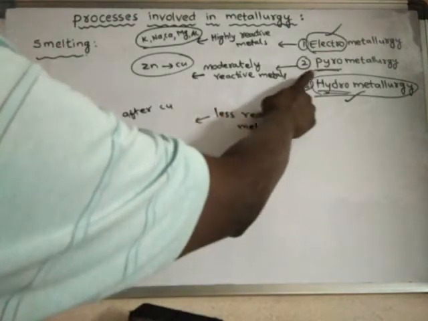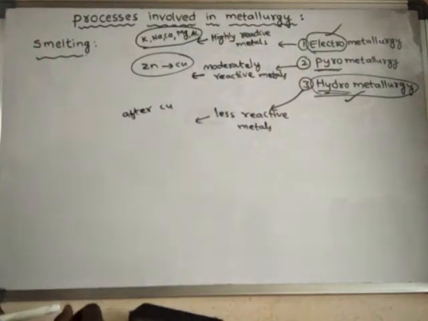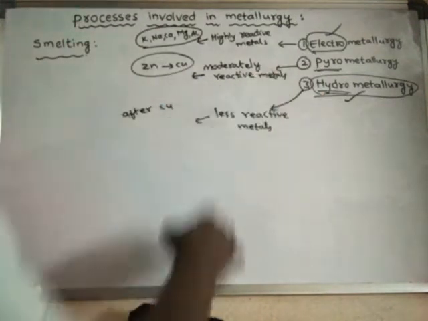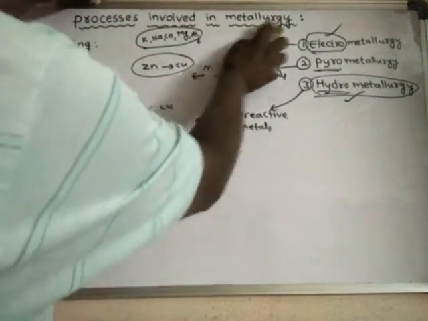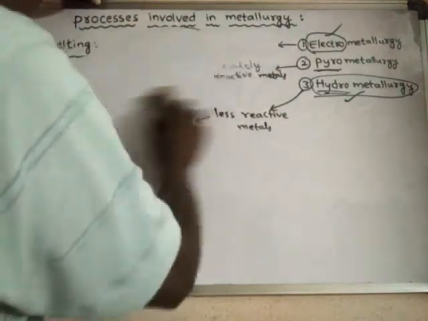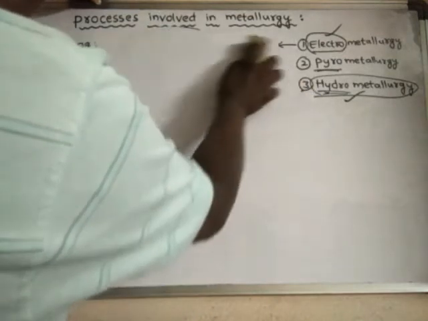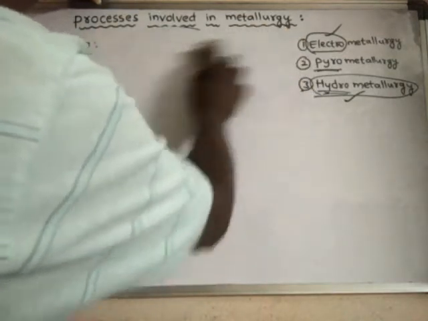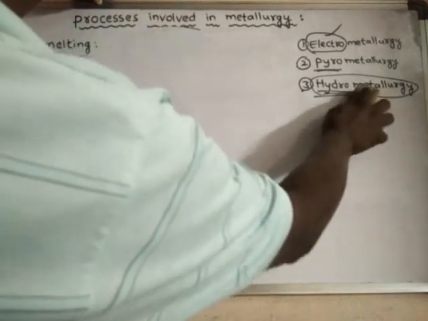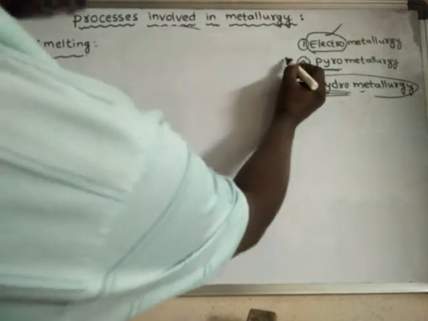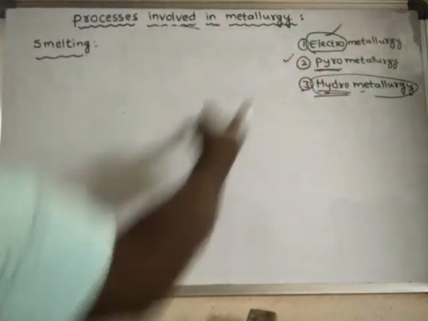Now we will learn about pyrometallurgy. This is most important. Under the pyrometallurgy process there are many things involved. Depending upon the type of metal and the nature of the ore, we can use pyrometallurgy in many ways.